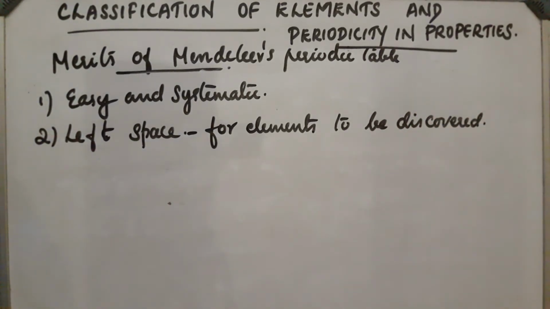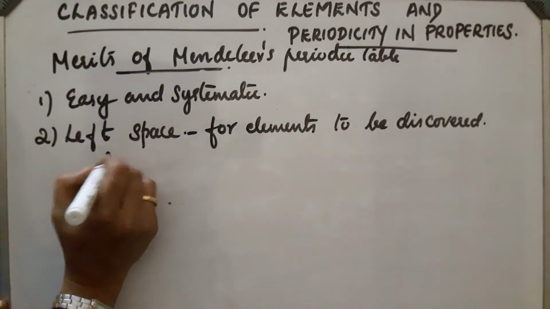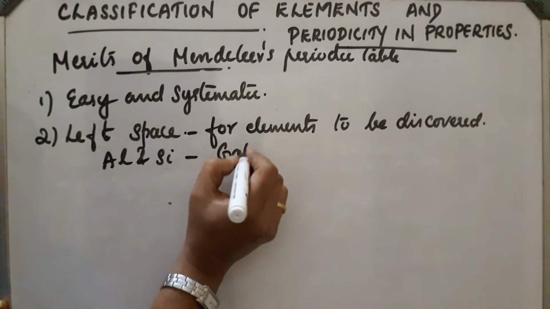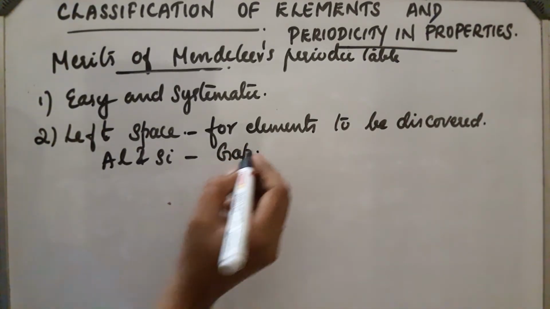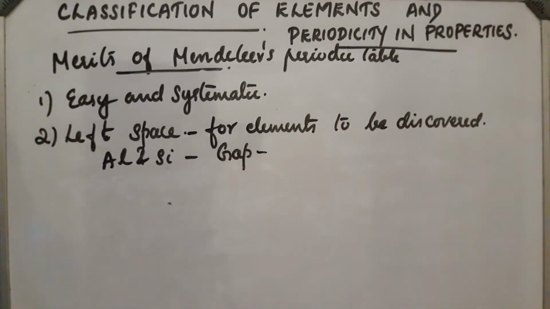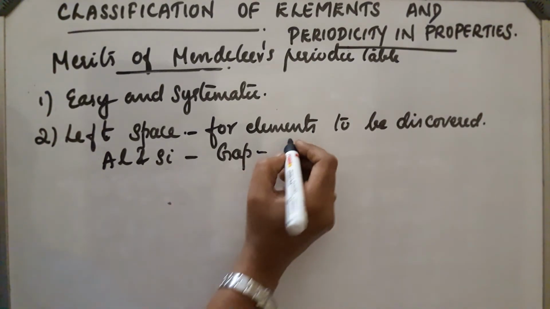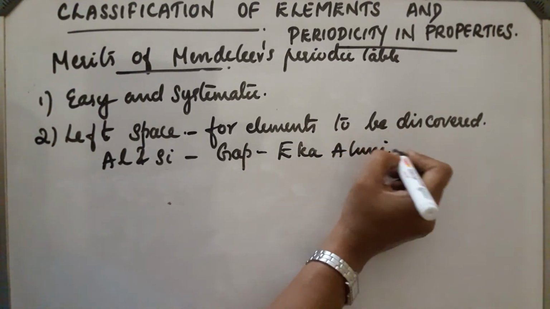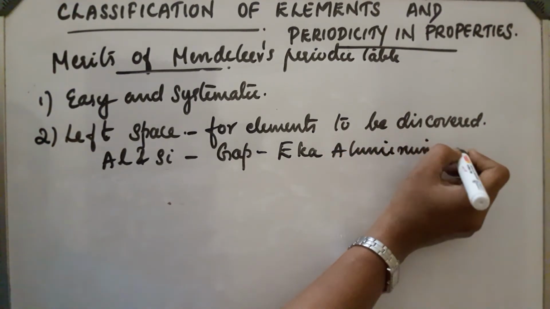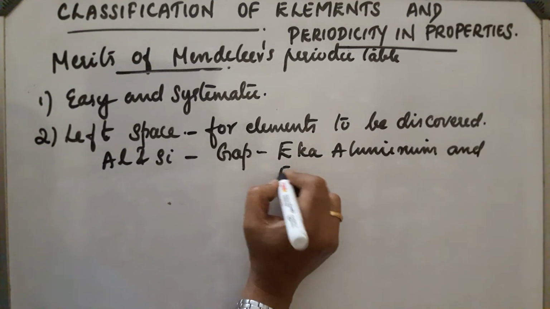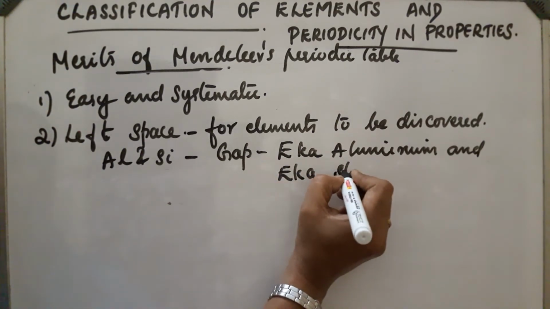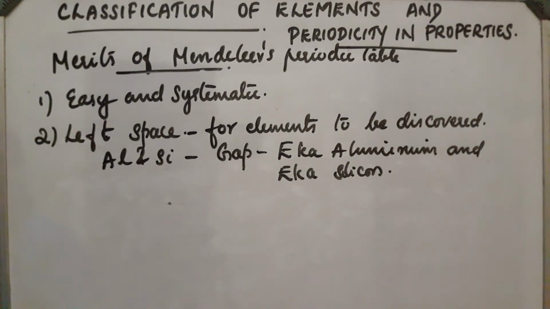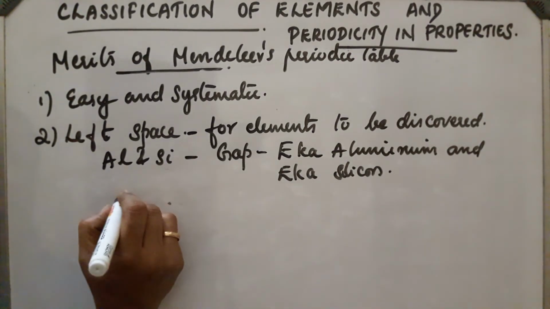For example, in the case of aluminium and silicon, he made a gap for elements that could be discovered later and named them Eka aluminium and Eka silicon.